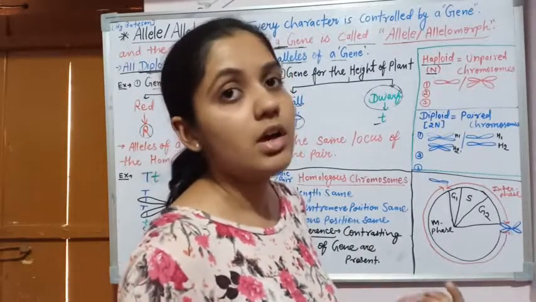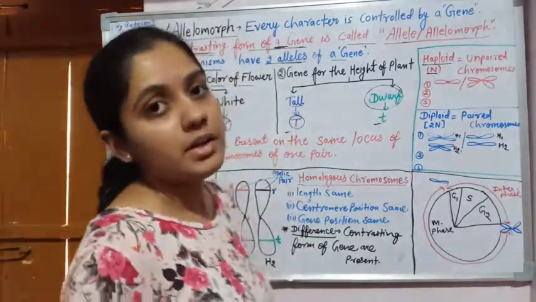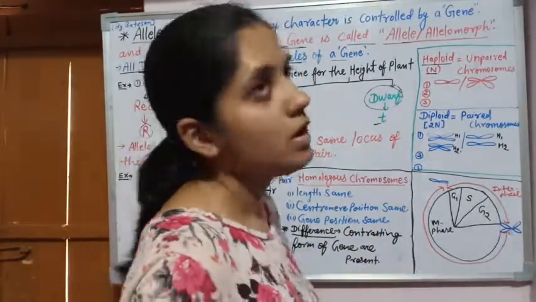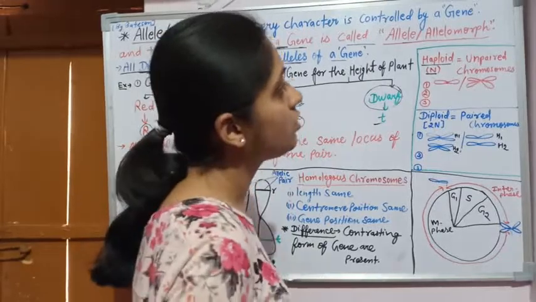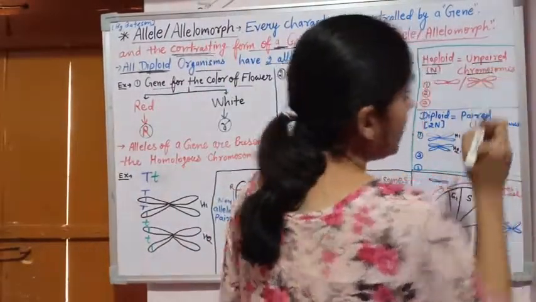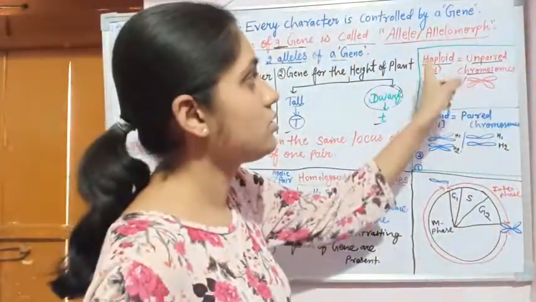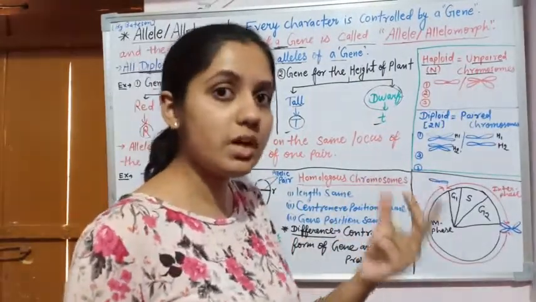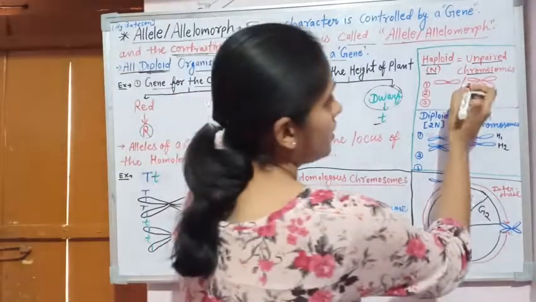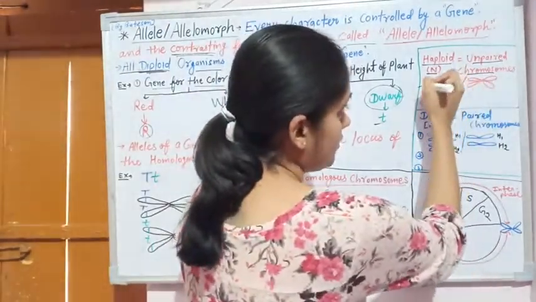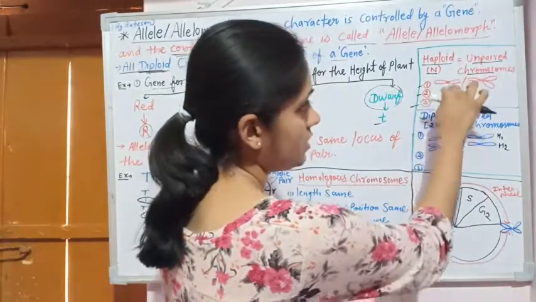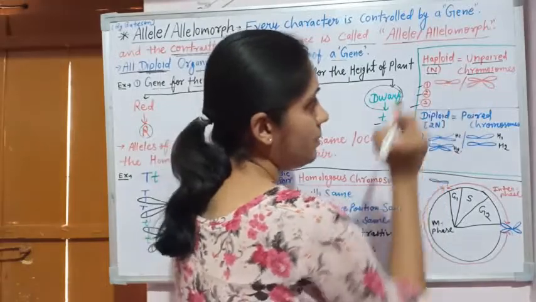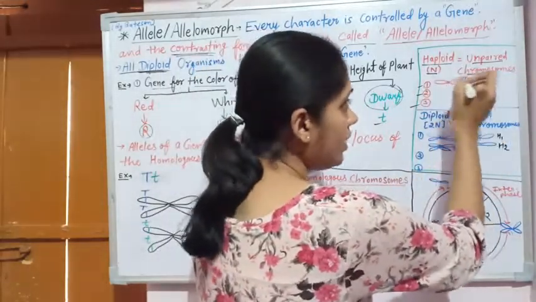In human beings there are 23 pairs of chromosomes, but if they are unpaired, the condition is known as haploid. Unpaired means this is the first pair, second pair, third pair; these are the same pairs, but in the one pair only one chromosome is present.